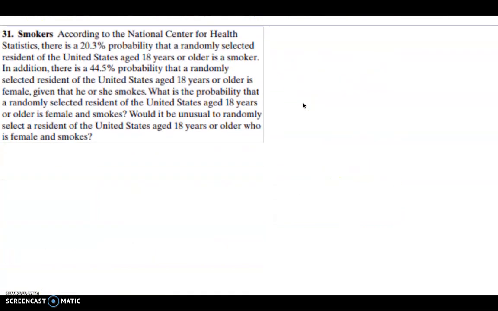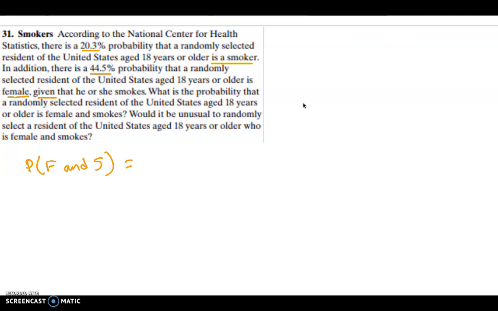Okay, so now we're going to be looking at smokers. According to the National Center for Health Statistics, there is a 20.3% probability that a randomly selected resident of the United States, ages 18 years or older, is a smoker. In addition, there is a 44.5% probability that a randomly selected resident 18 years or older is female, given that he or she smokes. So what's the probability that a randomly selected resident of the United States ages 18 years or older is female and smokes? So now we're looking for the probability that they're female, and I'll just say capital S for smokes.